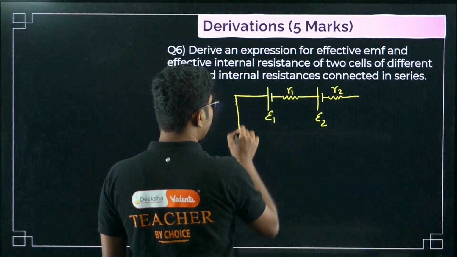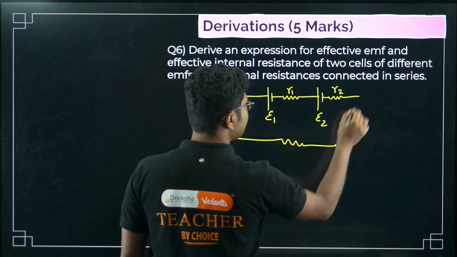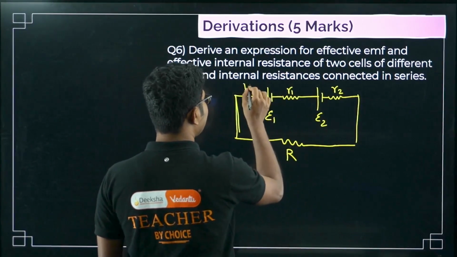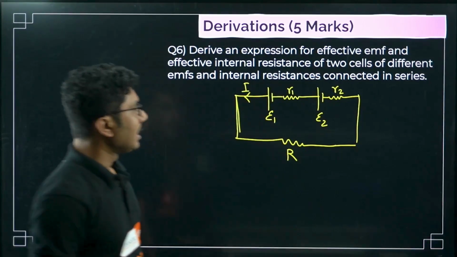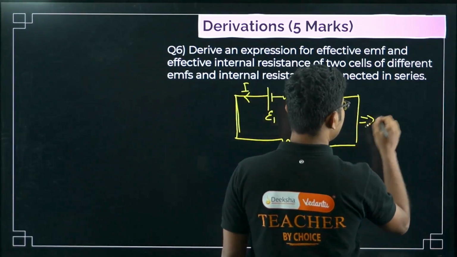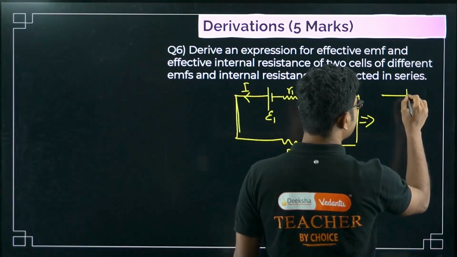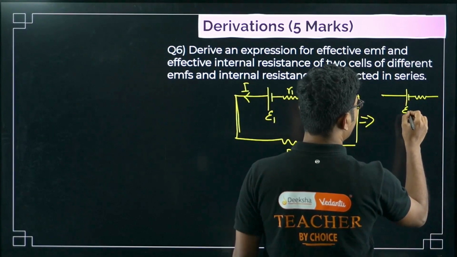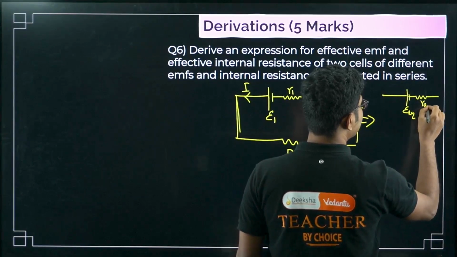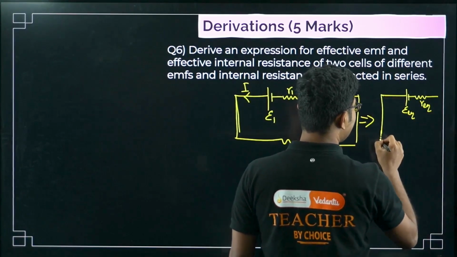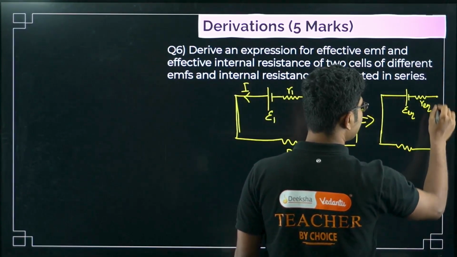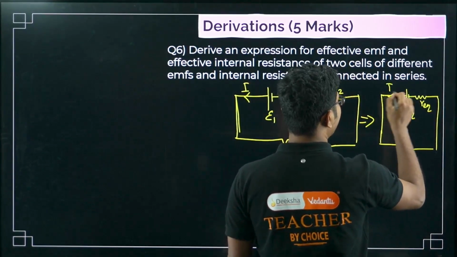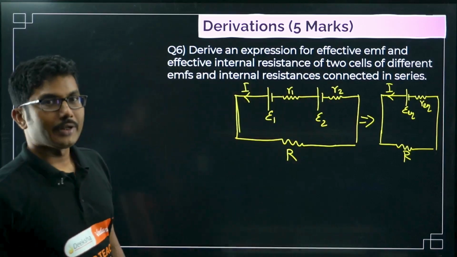Okay, so now they are connected to some external resistance, say R. The current in the circuit, say I. Now what is the equivalent? The equivalent will have only one cell and only one internal resistance connected to the same external resistance R, and the current in the circuit will be the same. That is what is called equivalent circuit.